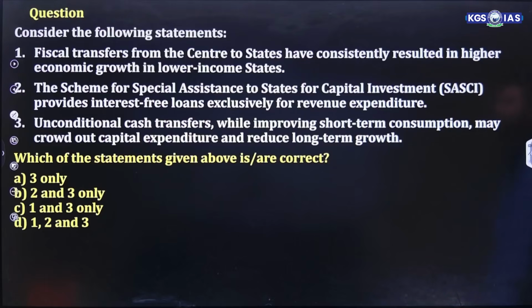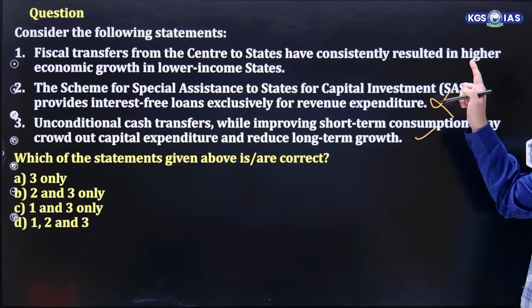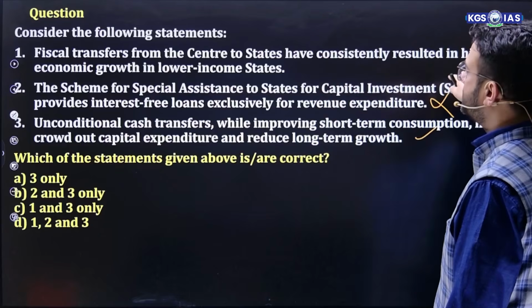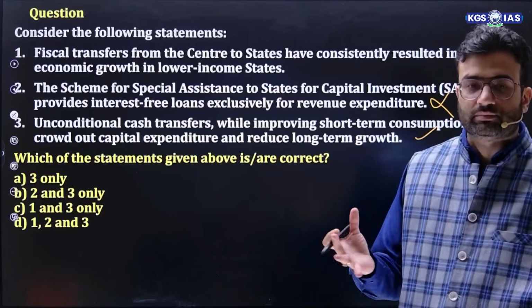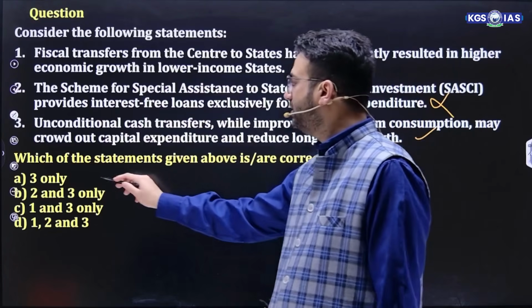Question number 3. Fiscal transfer from center to state has consistently resulted in higher economic growth in low income states. The scheme for special assistance to states for capital investment provides interest free loans exclusively for revenue expenditure. No, this is for capital expenditure. Unconditional cash transfer, while improving short term consumption, may crowd out capital expenditure and reduce long term growth. This is true. And the first statement, no, they are again spending more on subsidies and all that. So this is wrong. The right answer is 3 only.